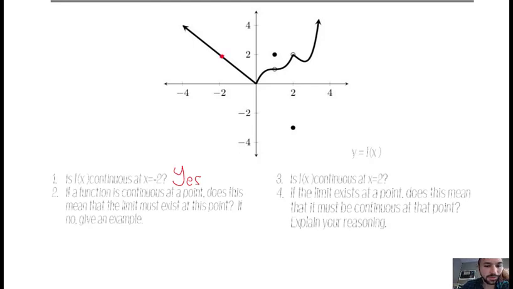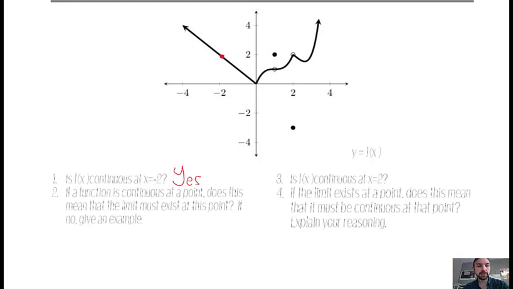We just said it's continuous there. So does its limit exist there? From the left and from the right, do we get the same number? The left-hand limit looks like it comes out to be 2, and the right-hand limit also comes out to be 2. So it appears that this limit does exist.